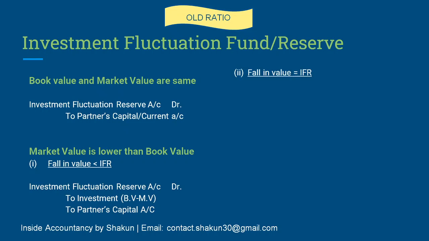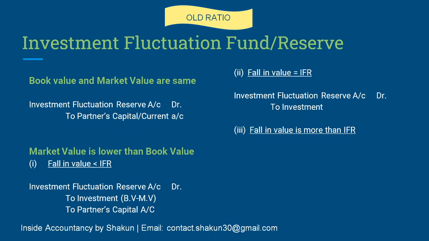Moving on, if the fall in value is equal to the investment fluctuation reserve. So another example, if the IFR was 15,000 and the decrease in the value of investments is also 15,000. So simple, whatever is the amount of decrease, by that amount we are going to credit the investment and we are going to recover that from the IFR. So partners' capital account will not be credited.